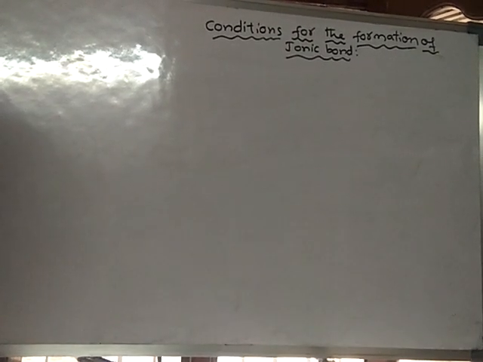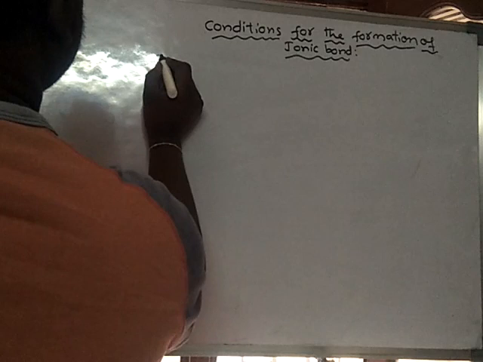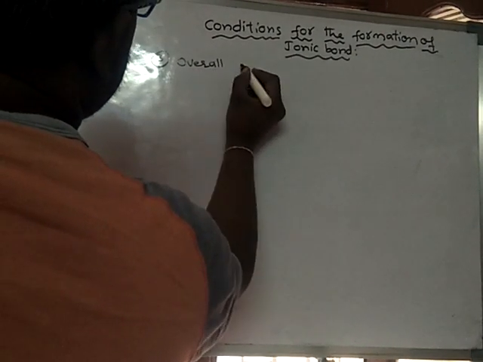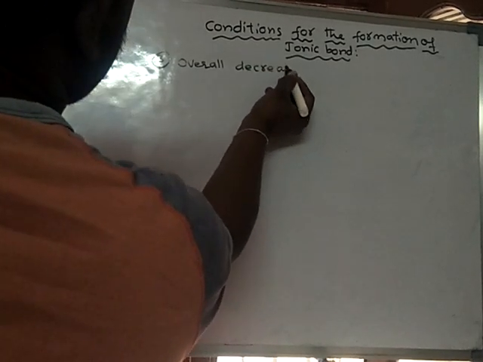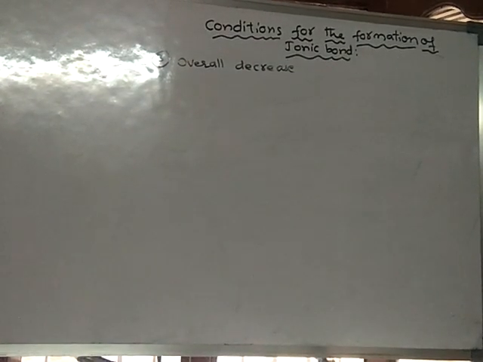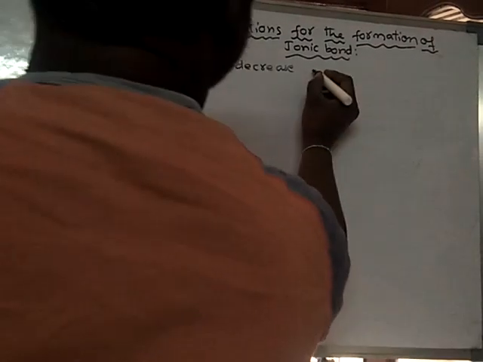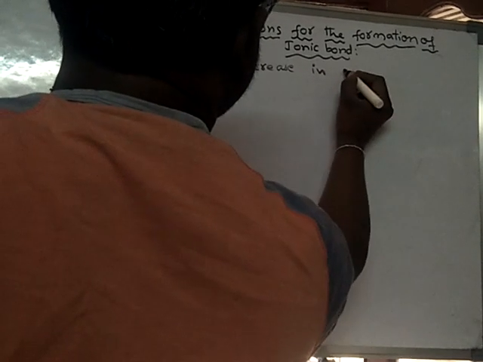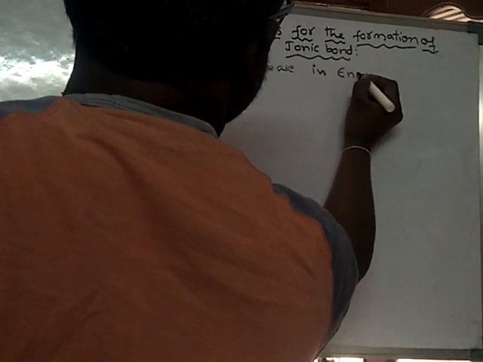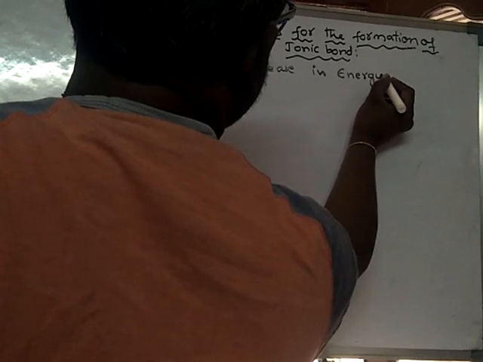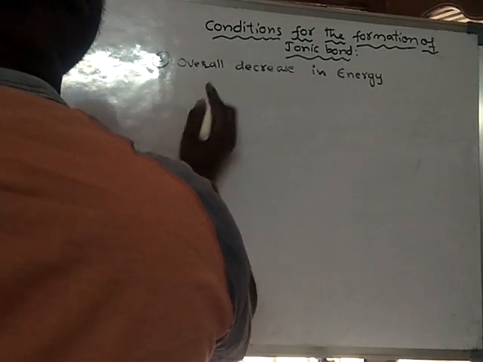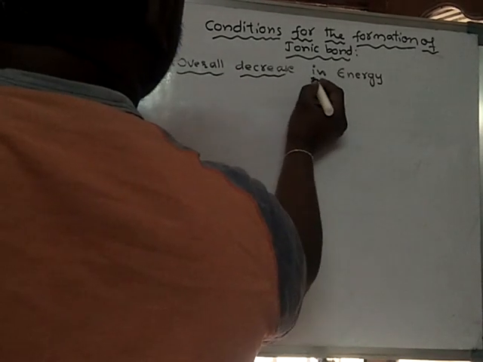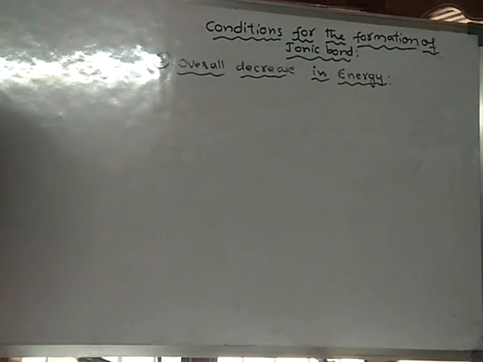Now the third condition is overall decrease in energy. Look here.